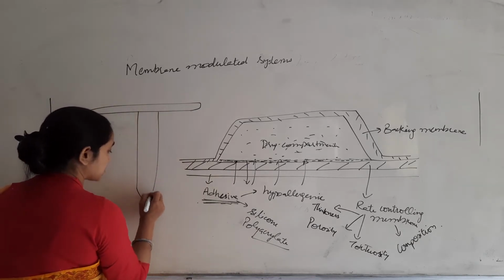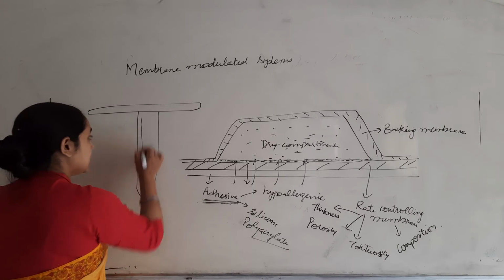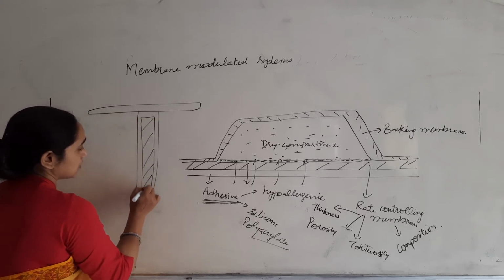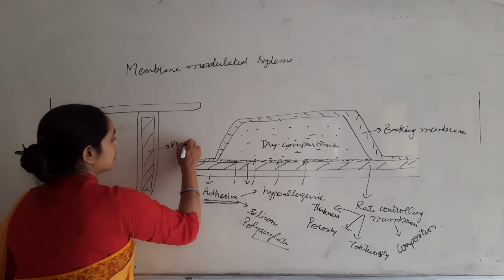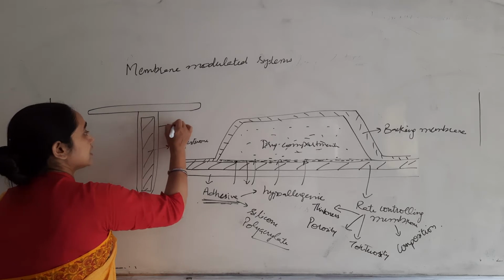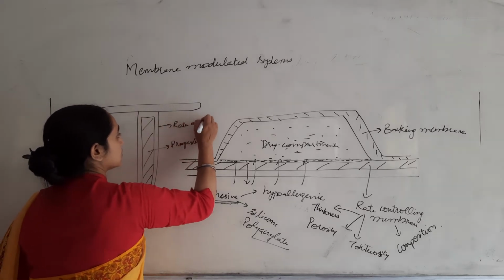It has a T-shaped structure, and it contains a load of progesterone as a drug in the compartment, and this is a rate controlling membrane.